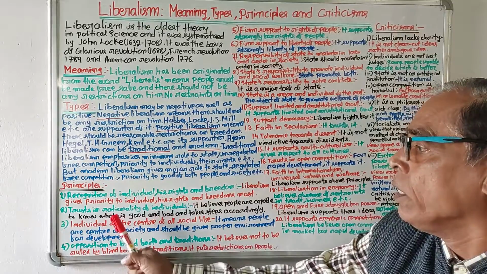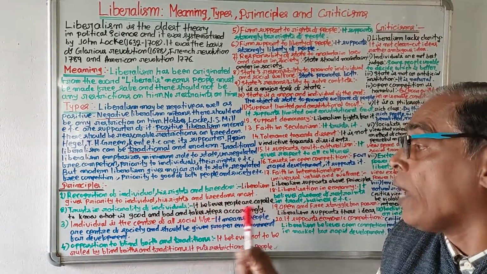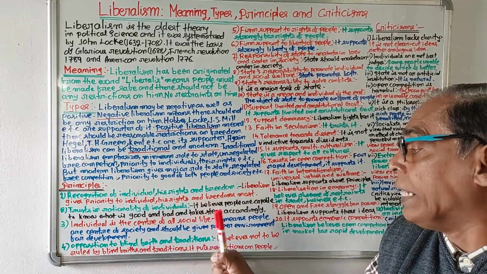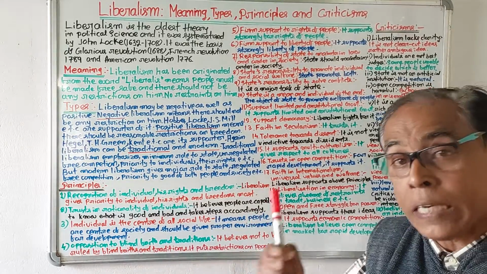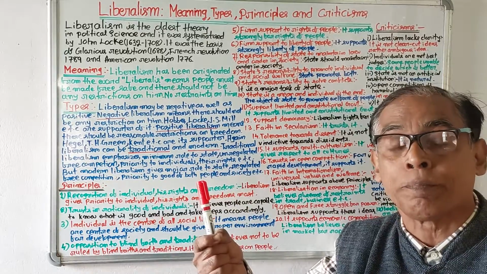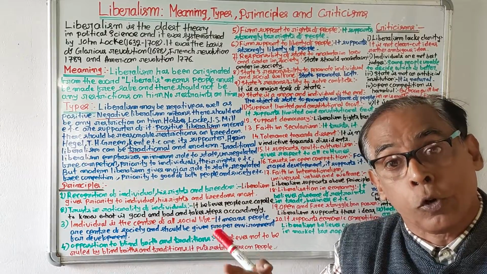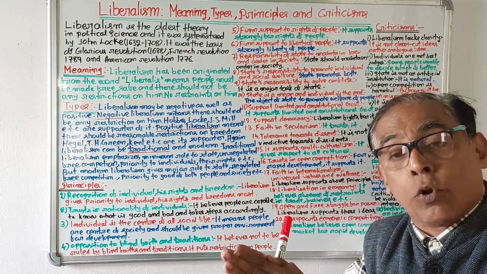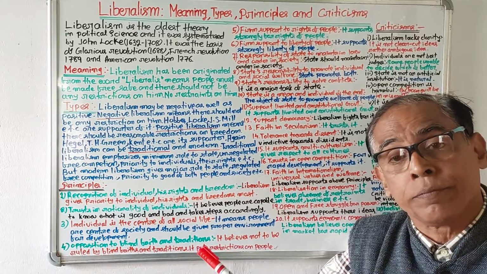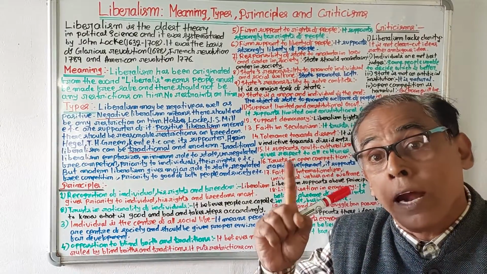Number 2, trust in the rationality of individuals. The second principle of liberalism is that it believes in the rationality of people. It means liberalism believes that people are capable of knowing what is good for them and what is bad for them, and they take steps accordingly. It means people are capable of taking their own decisions.